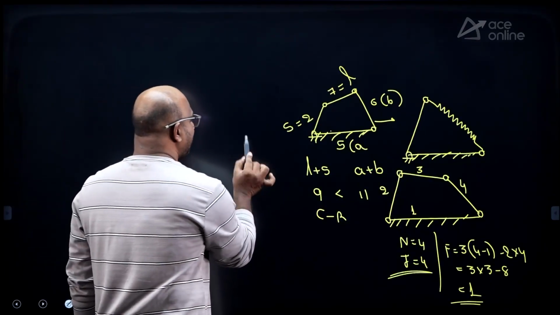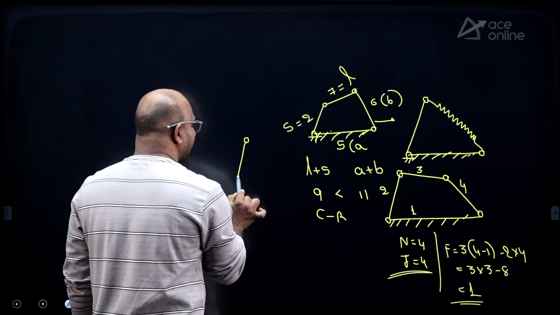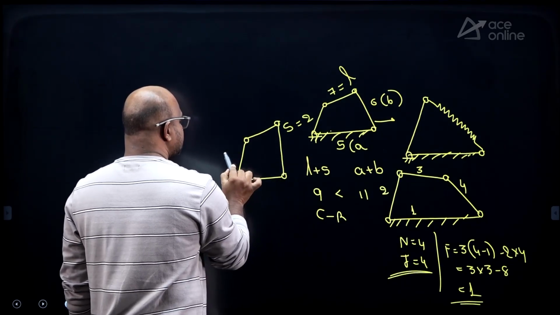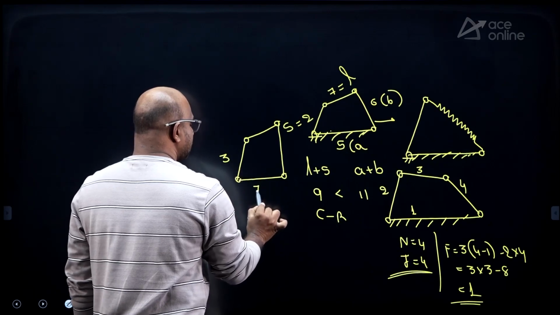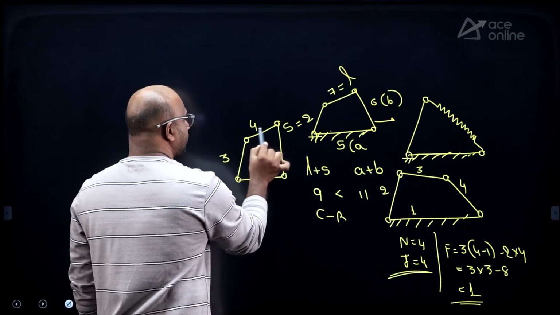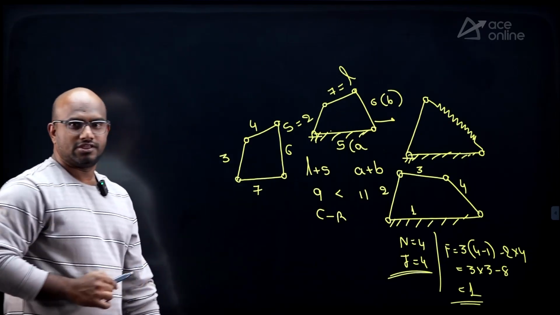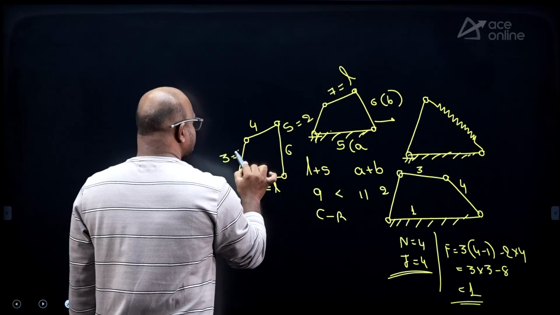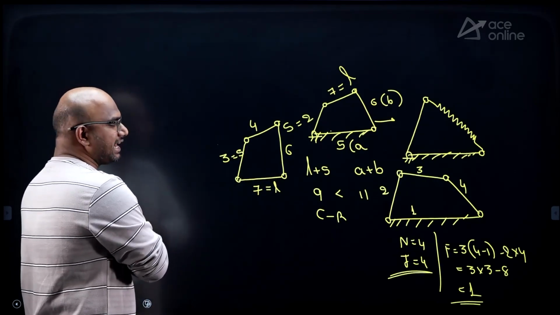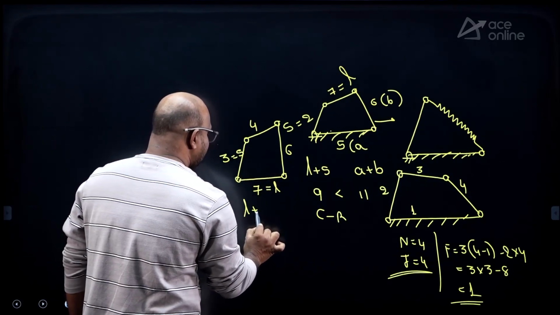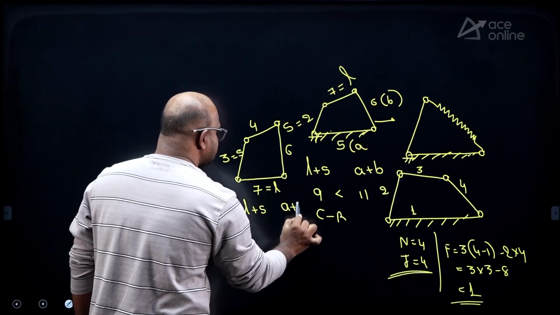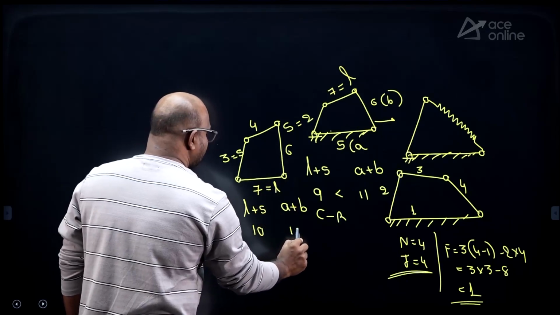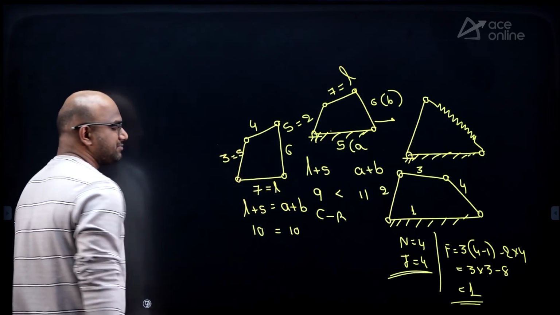So what does it mean? If L plus S equals A plus B but the link lengths are not equal, listen carefully. Assume this is 3, this is 7, this is 4, this is 6. So what is the largest link? This is the largest link. This is the smallest link. The remaining are A and B. Now L plus S is 10, and the remaining A plus B is also 10. So L plus S equals A plus B.